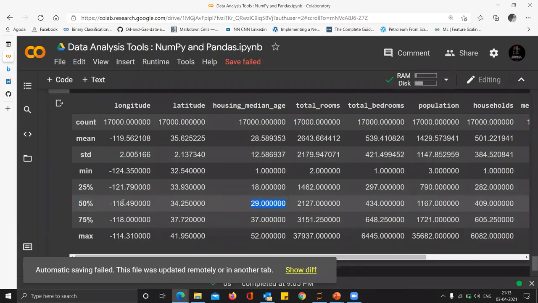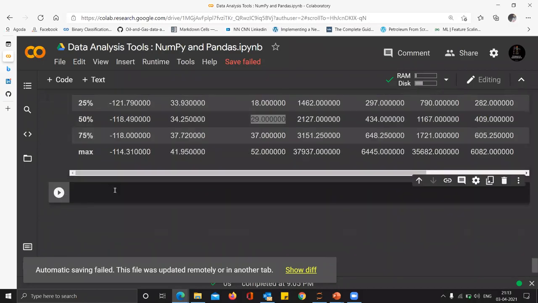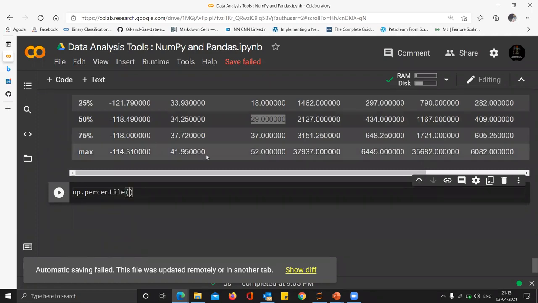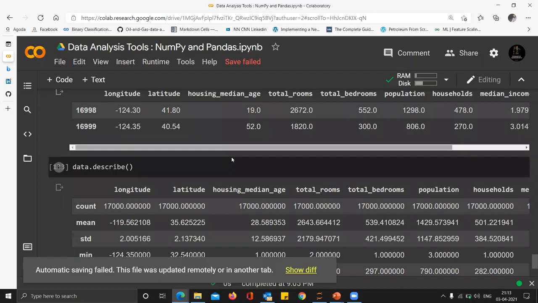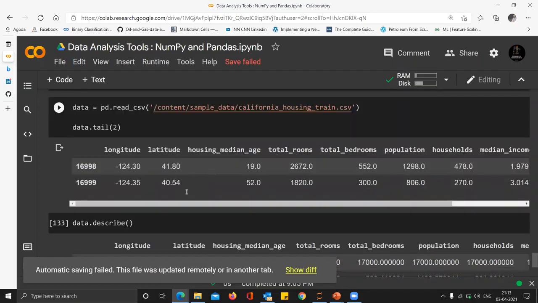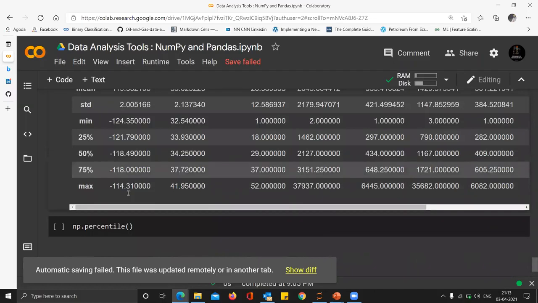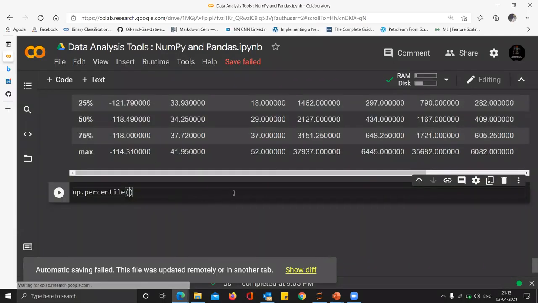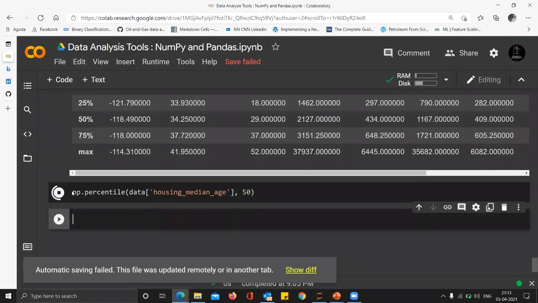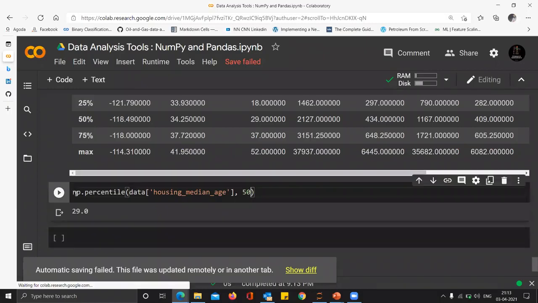There is also a NumPy facility, np.percentile, which I can use. Suppose I take this column from the data set, data housing median age, and I want to find out the median. So I provide the 50th percentile. You can see 29.0 is the 50th percentile for my housing median age. I provide this into a variable, let's say HMA50, housing median age 50.